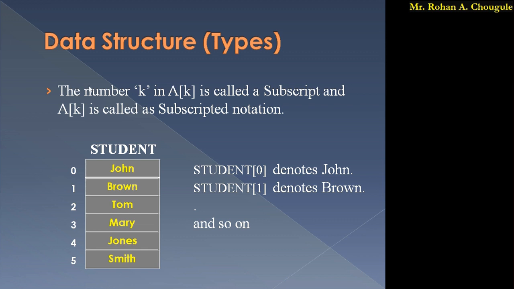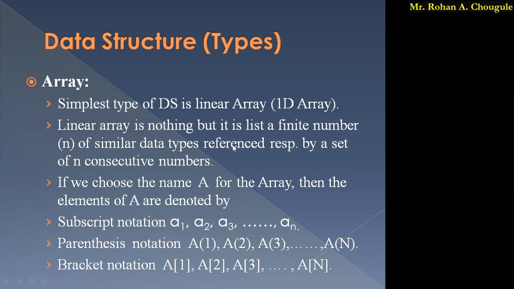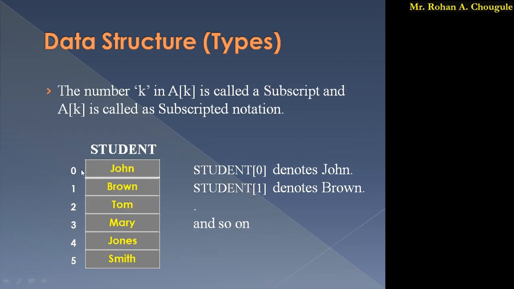Here we have seen that these elements are referenced respectively by a set of n consecutive numbers. So here n consecutive numbers are given, that means indexing is given over here. This is called indexing. Student is the name of the array, and 0, 1, 2, 3, 4, 5 is the indexing of that array. Remember that in case of an array, indexing always starts with 0. Here we have stored the elements of the same data type. So this is an array. In a simple way you can also say that an array is a continuous memory allocation of the same data type.